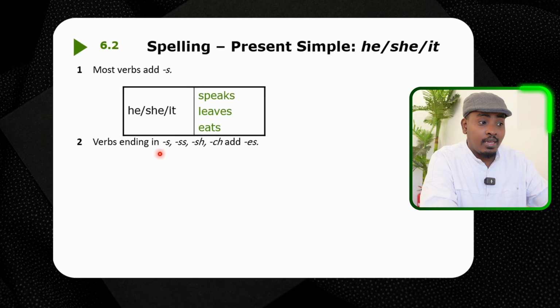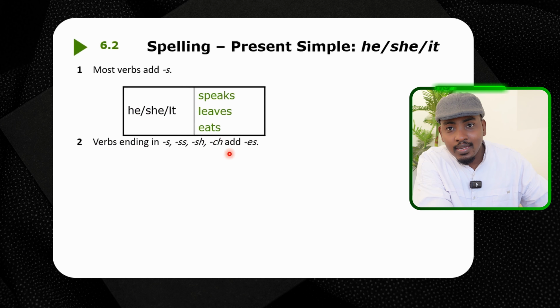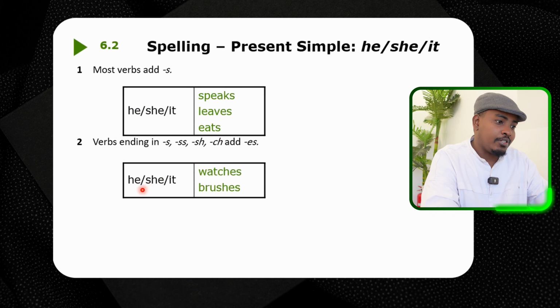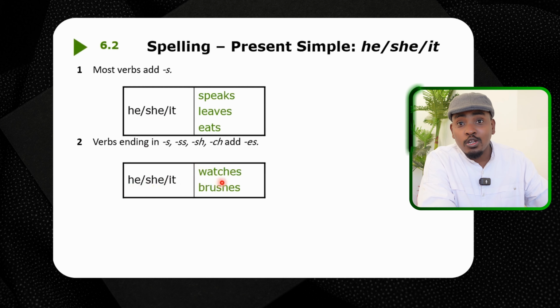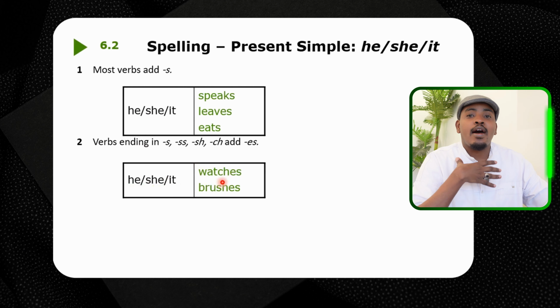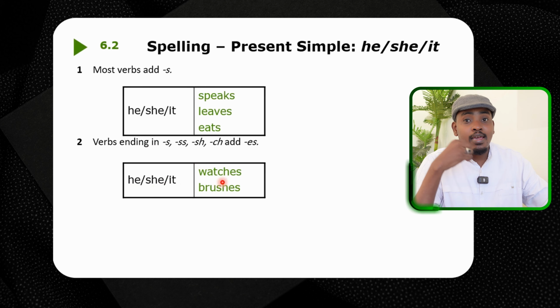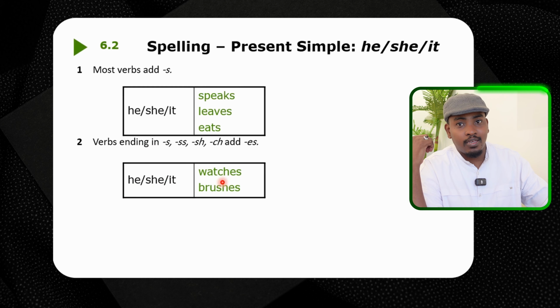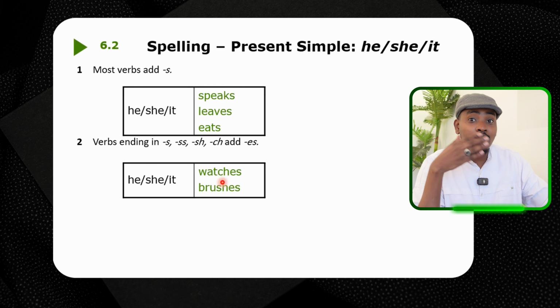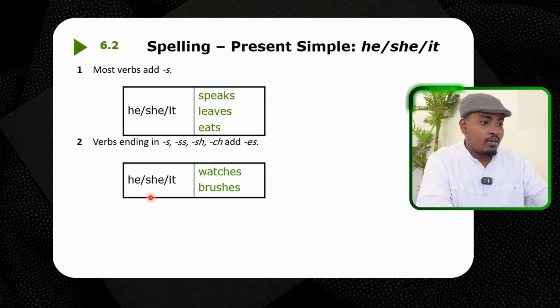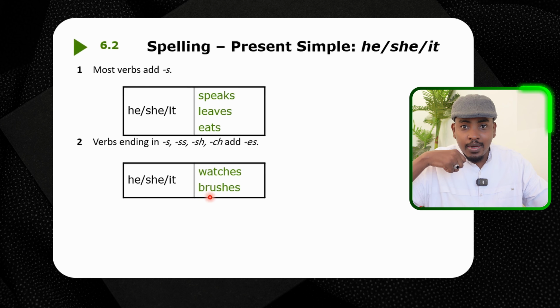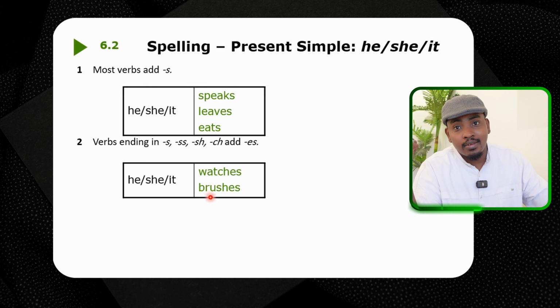So verbs ending in s, ss, sh, ch, we add what? Es instead of s. For example, he watches. So you say, I watch TV every day. He watches TV every day. She watches TV, right? And it watches, for example. And also brushes. I brush my teeth. He brushes his teeth. She brushes her teeth.